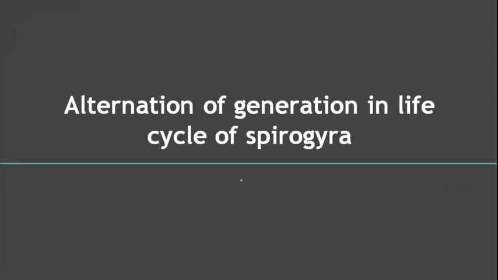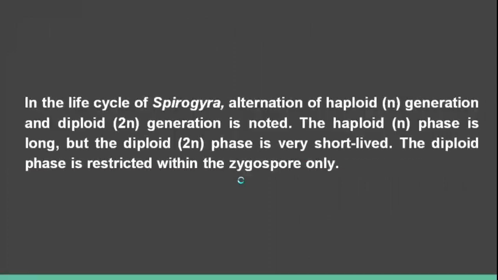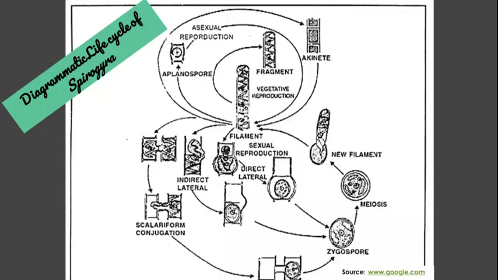Alternation of generation in the life cycle of Spirogyra. In the life cycle of Spirogyra, alternation of generation is between haploid generation and diploid generation. The haploid generation or the haploid phase is long, but the diploid phase is very short lived. The diploid phase is restricted within the zygospore only. Here you can see the diagrammatic life cycle of Spirogyra.